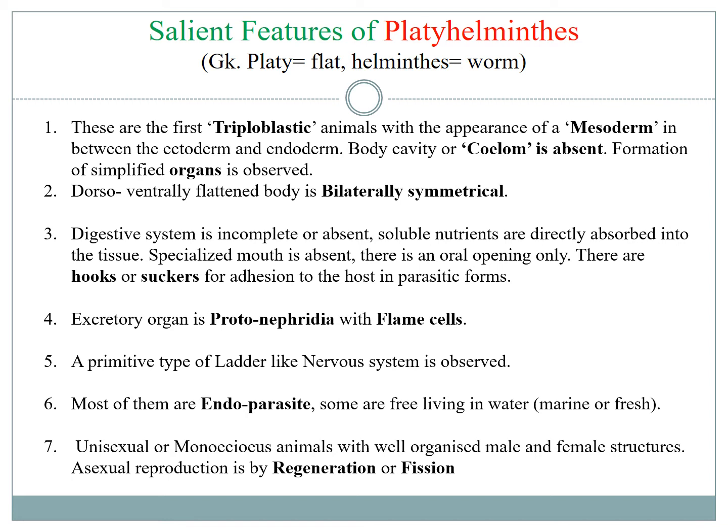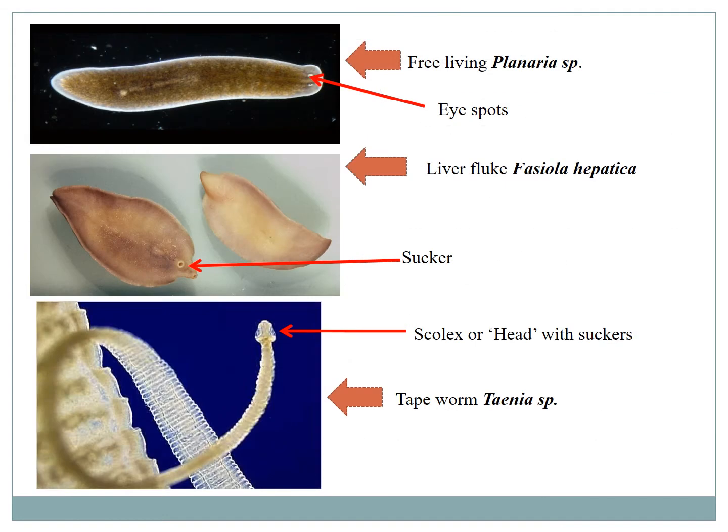Asexual reproduction is performed in the form of regeneration or fission. Here are some examples: a free-living Planaria, a liver fluke, look at the sucker, and the tapeworm Taenia, look for the head.